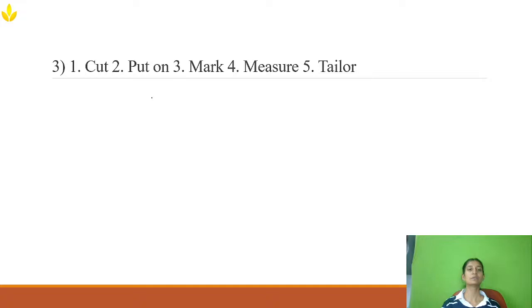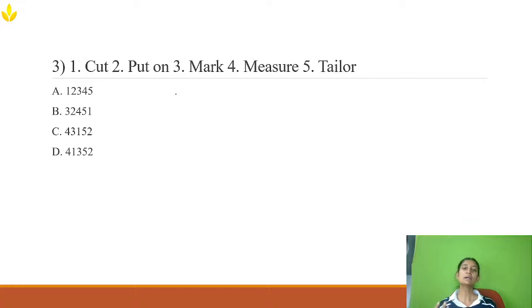Now the next question is again from word pattern. The words are cut, put on, mark, measure, and tailor. By looking at the words themselves we know that it is based on tailoring. When we give a tailor a dress to stitch, what procedure will take place? First what will happen? The tailor will measure, right? The tailor will first measure. So options A and B are ruled out.